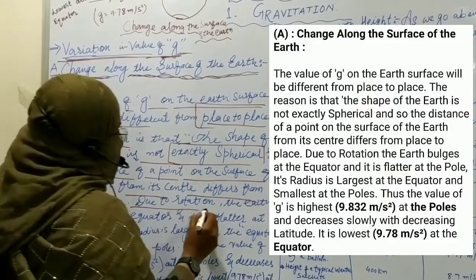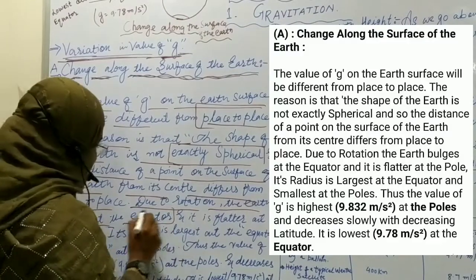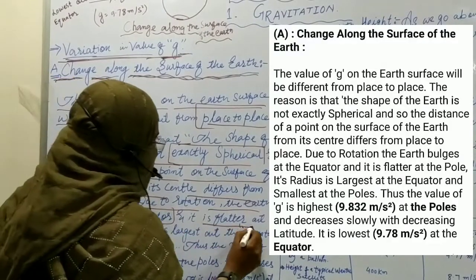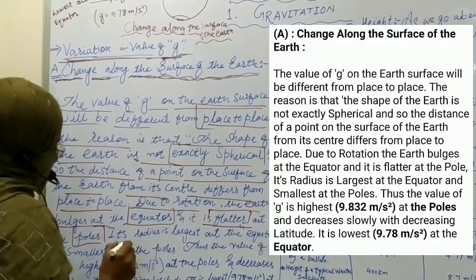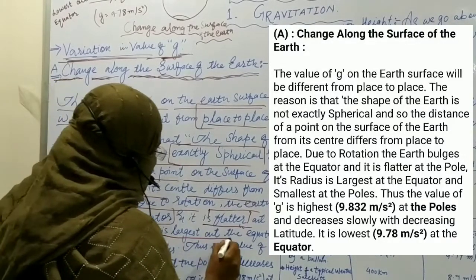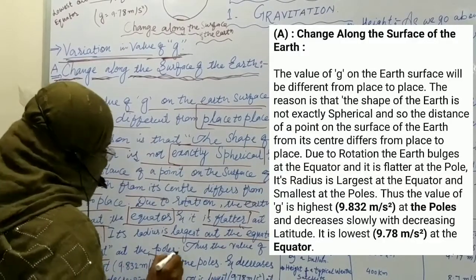Due to rotation, the Earth bulges at the equator and flattens at the poles. Its radius is largest at the equator and smallest at the poles.